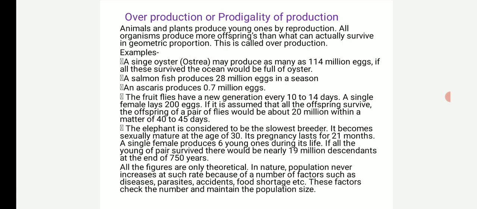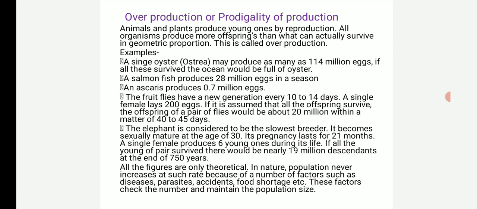First, overproduction or prodigality of production or enormous fertility. Animals and plants produce young ones by reproduction. All organisms produce more offsprings than what can actually survive in geometric proportion. This is called overproduction or prodigality of production.